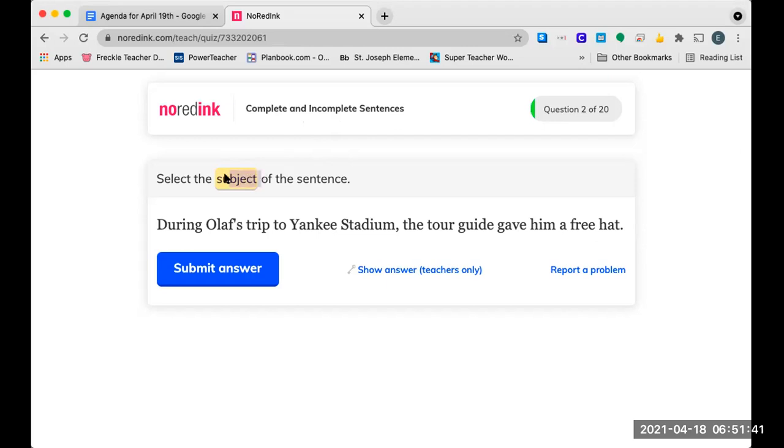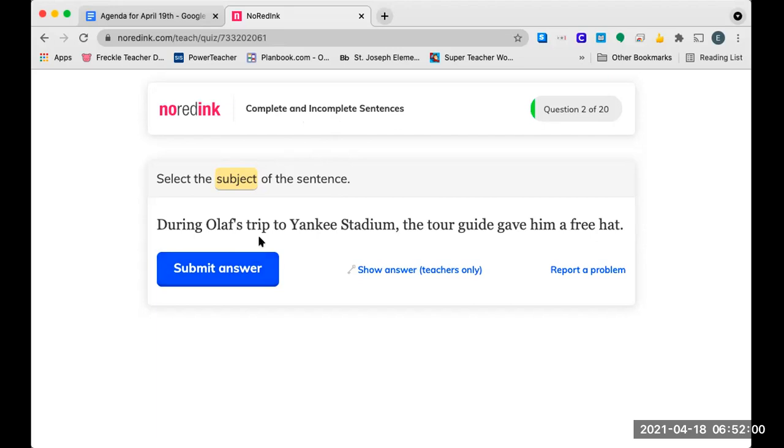Now the subject of a sentence is the main part, like who or what the sentence is mainly about, like what's going on in the sentence with said person or the what, right? So let's do a couple examples.